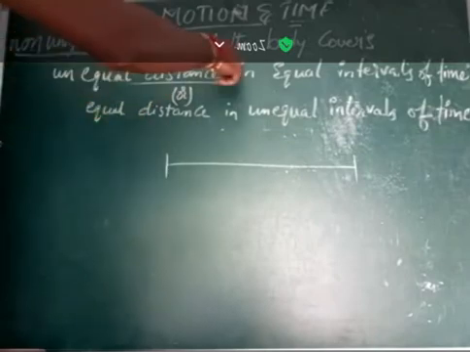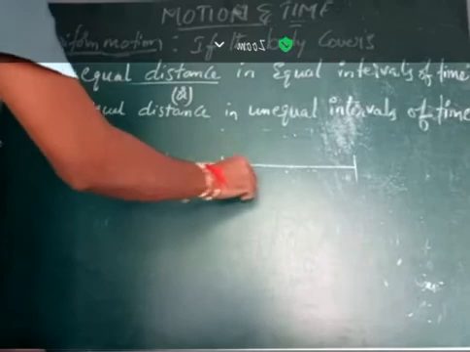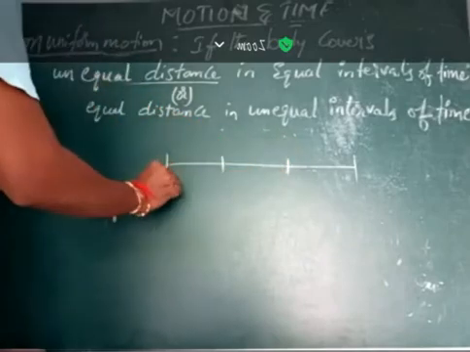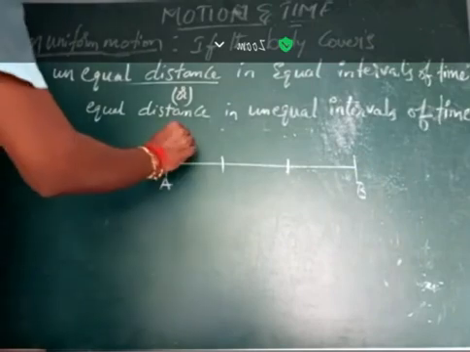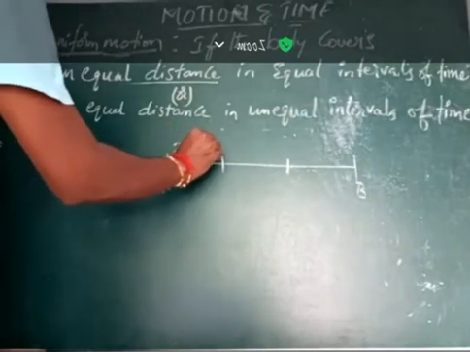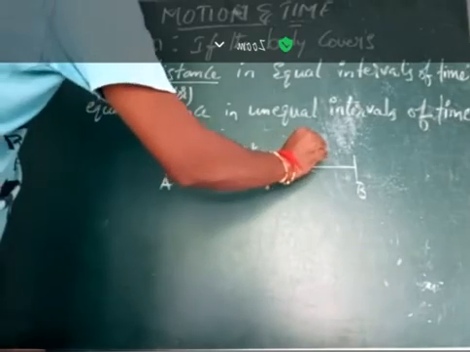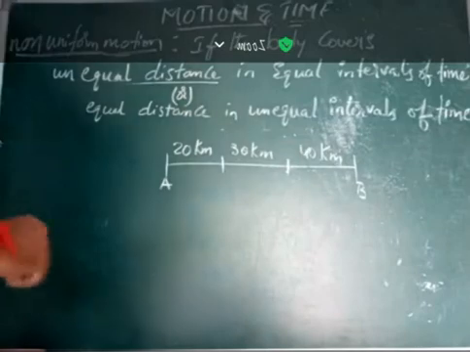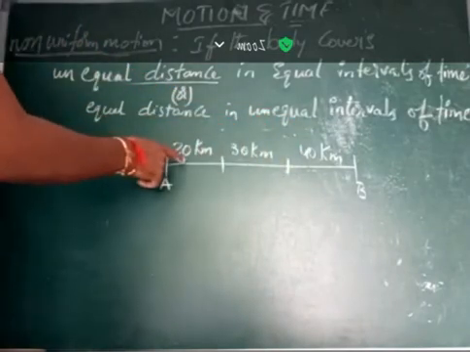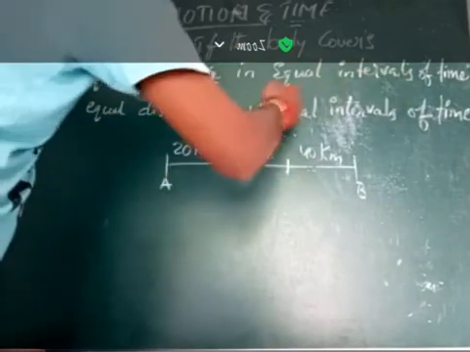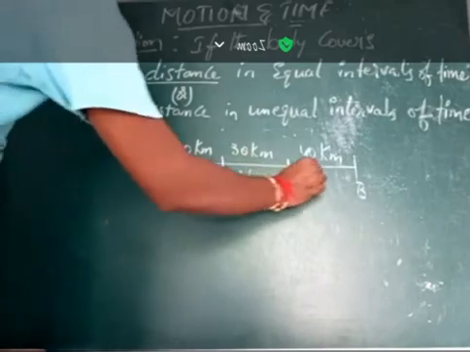So the first statement is, if the body covers unequal distance. A, B. Let's say it is 20 kilometers, 30 kilometers, and 40 kilometers. So here the distance is unequal, in equal intervals of time, so 2 hours, 2 hours, 2 hours.